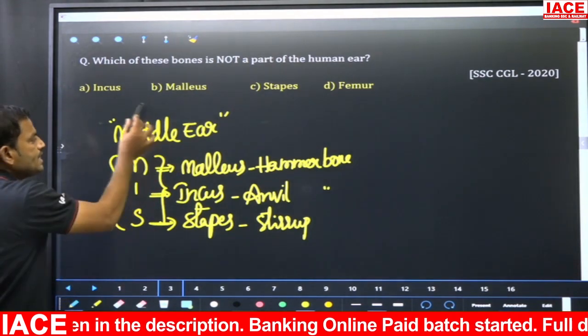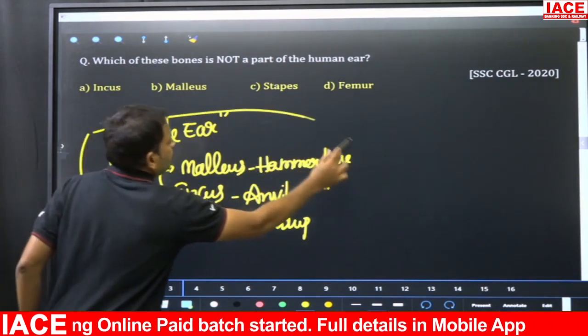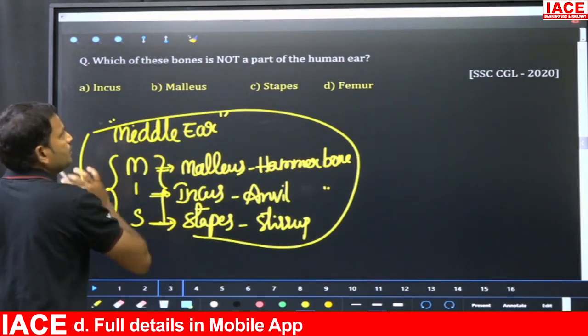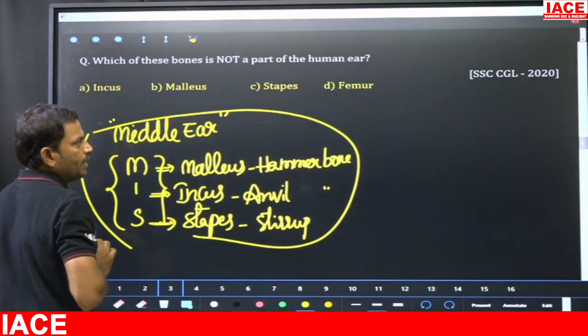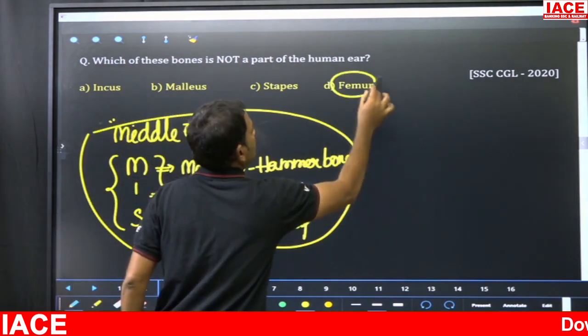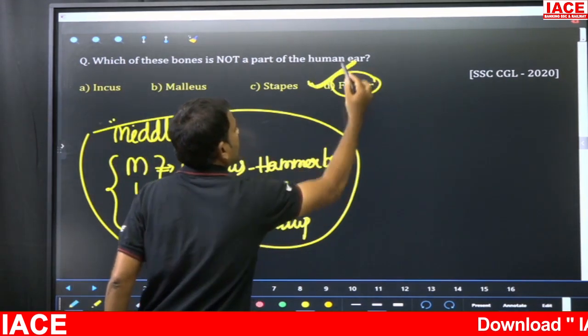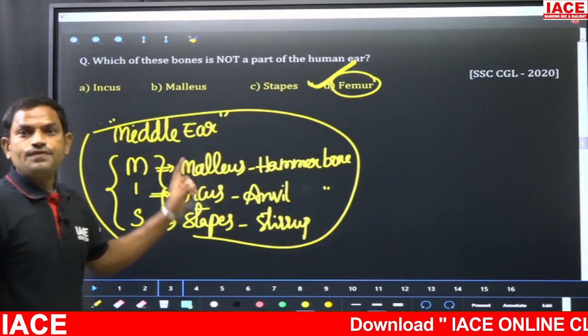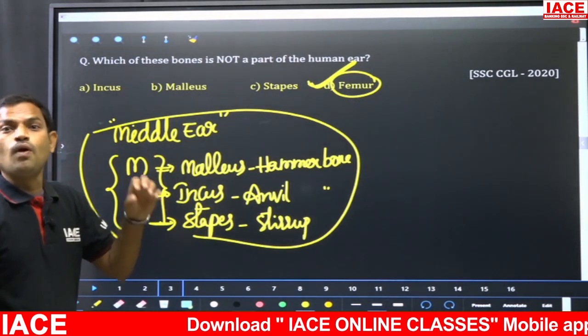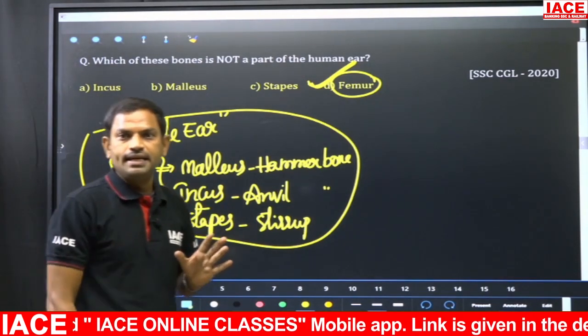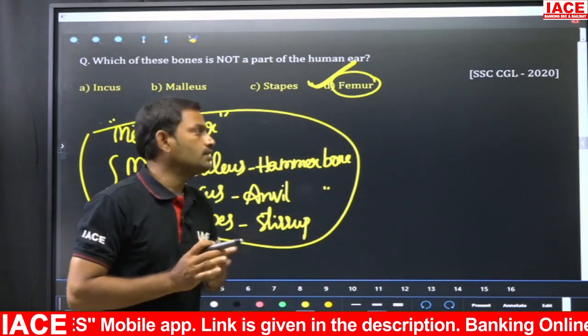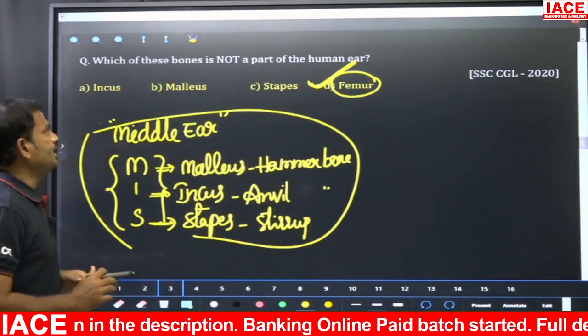Now these 3 are present in the middle ear. Now here the question is, which of these bones is not a part of the human ear? That is nothing but a femur. Option D is the right answer. In fact, the femur is the biggest bone of the human body, which is present in our thigh, right? So the answer is option D.